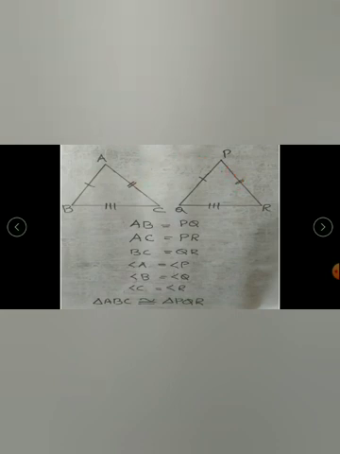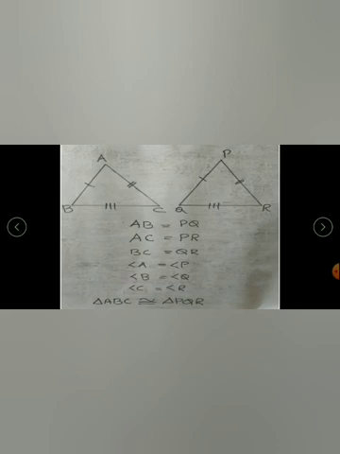That means if I keep triangle ABC on PQR, the two triangles will coincide. A will be on P, B will come on Q, and C will be on R. If you get such a relation, then we can say the two triangles are congruent.